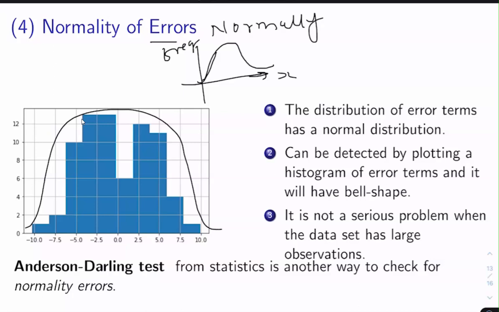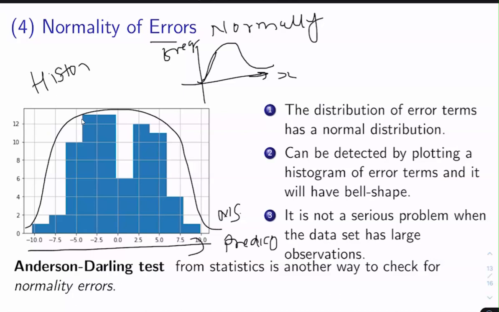So this is the normal distribution of errors that I am showing for predicting end semester examination marks from the mid semester examination marks. This is the error plot that I have got. This is the histogram. Normally, the normality test for the normal distribution is conducted by plotting a histogram.